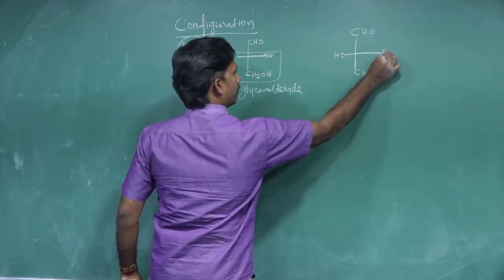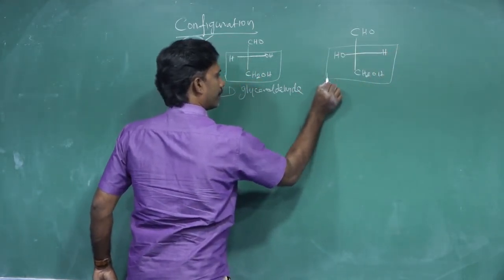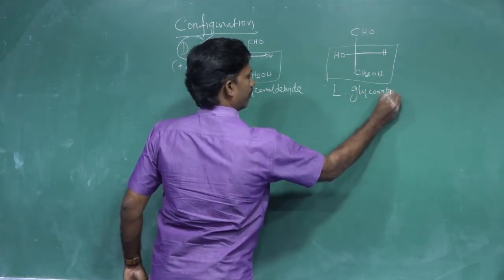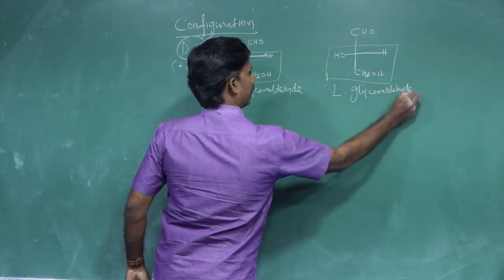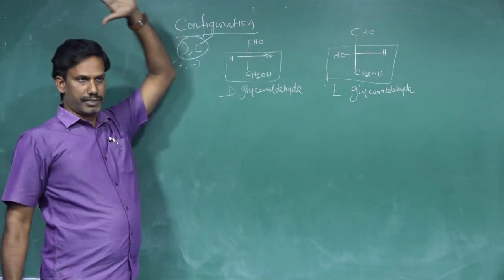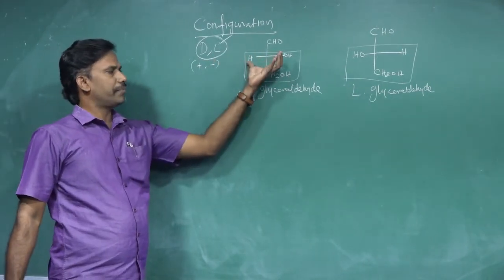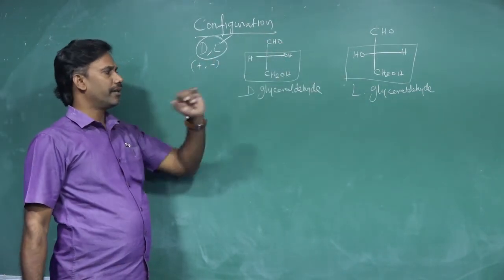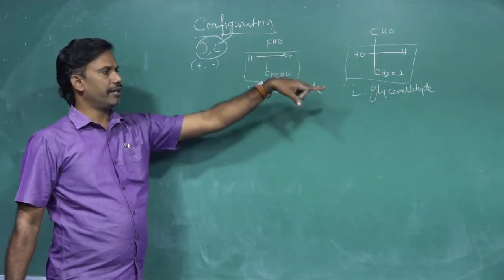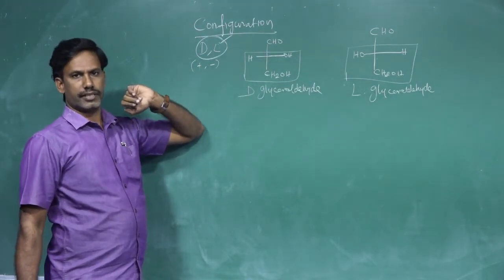What is the difference between these? See, this area. This is L-glyceraldehyde. Okay, this is L-glyceraldehyde. D form and L representation. Based on this, if you find this representation on any of the carbohydrates, that is called the D form, D representation. If you find this type of representation, that is called an L form.